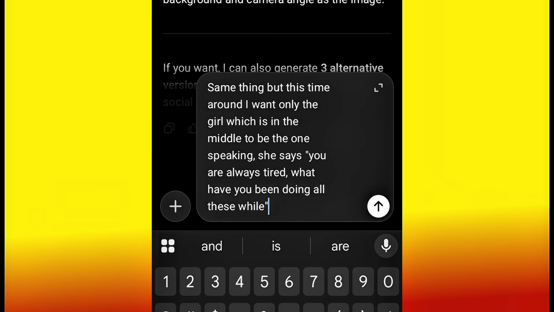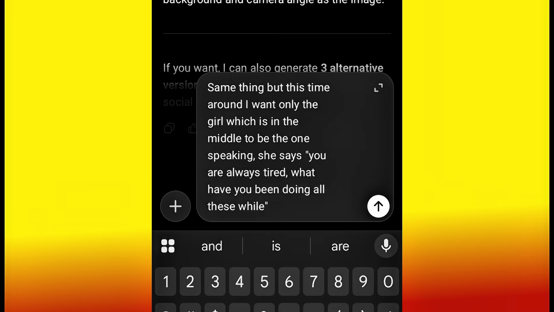The way you watched it at the beginning of this video, that is how the video is going to look like. That is what we are working towards, and this is how I achieved that great result. So hit OK. I just hope you understand what I'm trying to do. The first time, I let ChatGPT know that it should make only the guy on the left talk, but this time around I said it should write a prompt that will make only the lady in the middle talk. Then I'm going to come back again and tell ChatGPT to write a prompt that will make only the guy on the right talk.